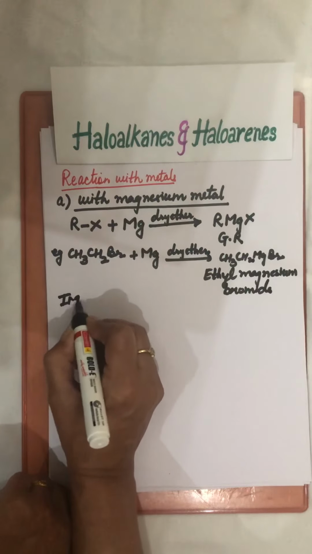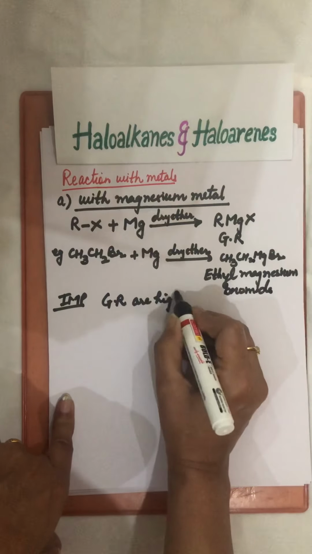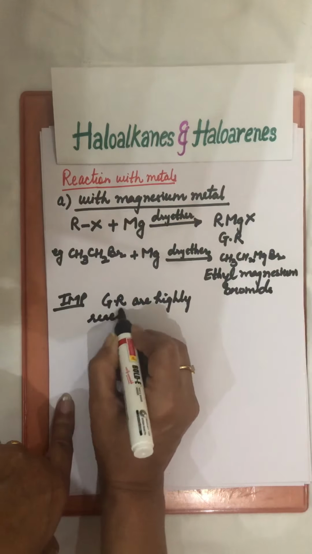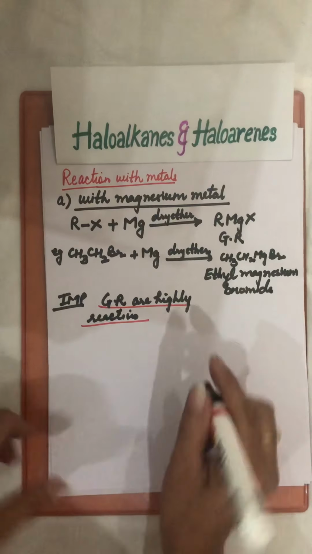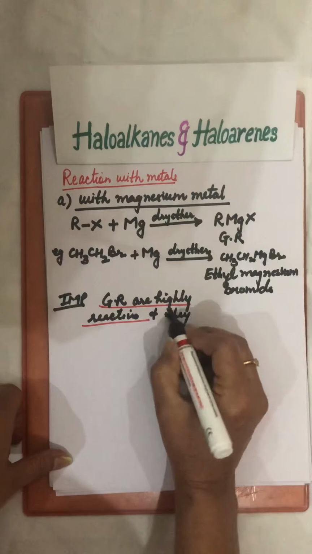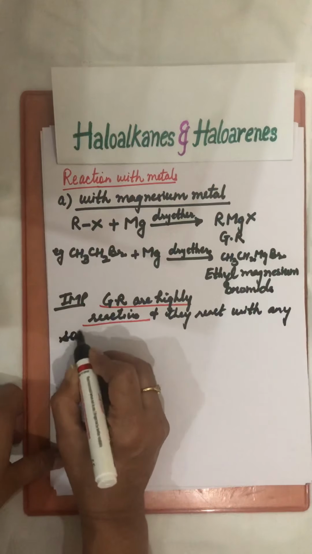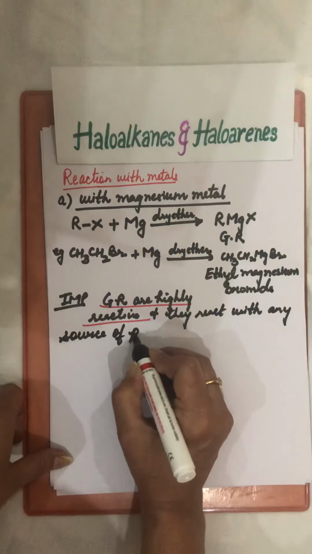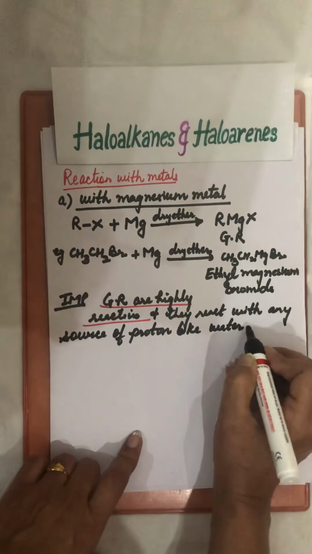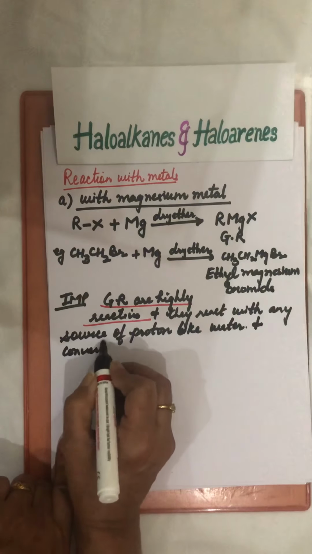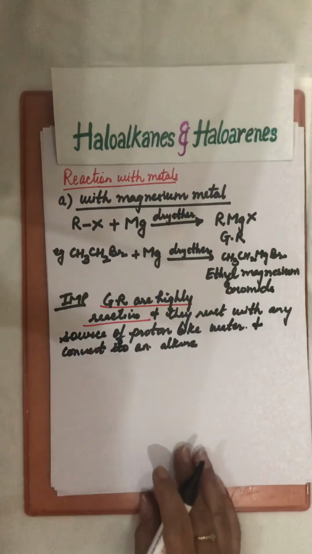Now the important thing is Grignard reagents are highly reactive compounds and they can react with any source of proton, which has a proton, like water has H plus in it, and convert the Grignard reagent to an alkane.